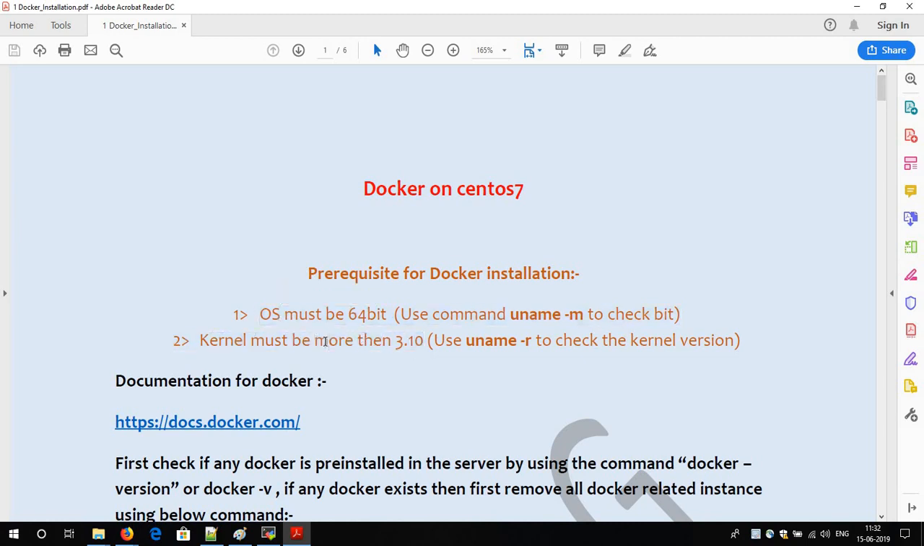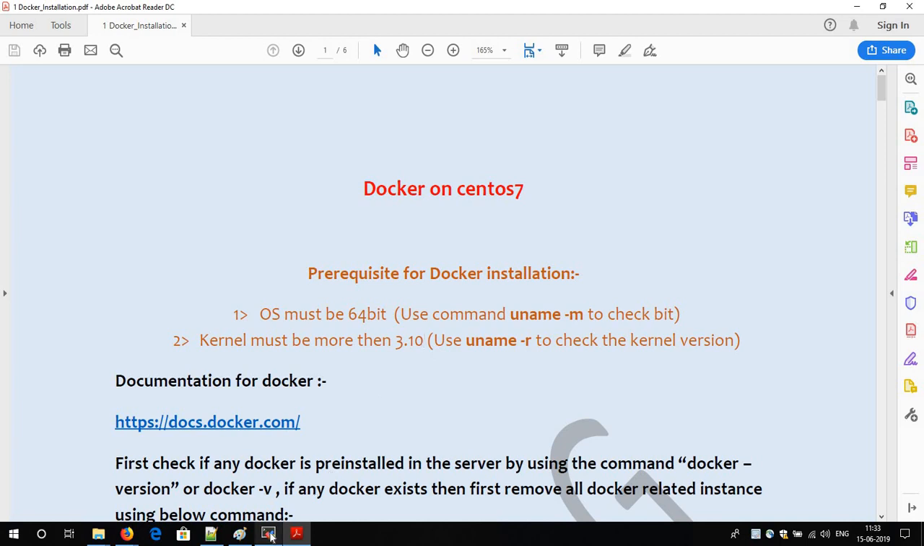But if anyone asks you what the prerequisite is: most people just go and install Docker and don't find any error while installing, so they are not aware of what the prerequisite actually is. But this is actually the prerequisite for Docker to be installed on your operating system. So you must remember this.